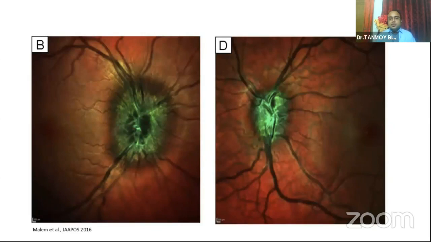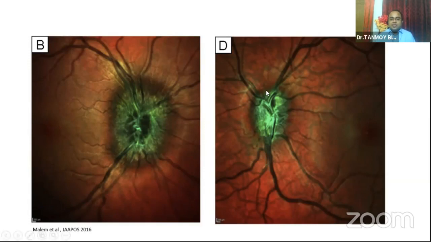So this is the image from the study by Mallam et al., who published a series of 20 cases. They have described a method of distinguishing true disc edema from pseudo disc edema on the basis of multicolor images. They stated that true disc edema has a few features, namely an elevated green ring surrounded by a central dark shadow. So we can see this elevated greenish ring and a central dark shadow, and also blurring of disc margins and obscuration of disc vasculature.